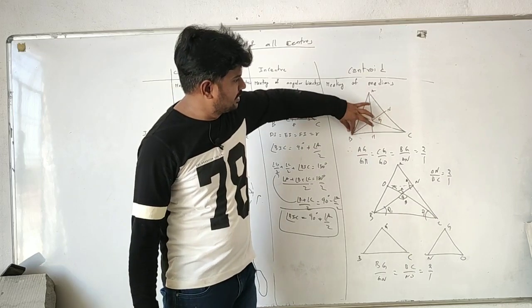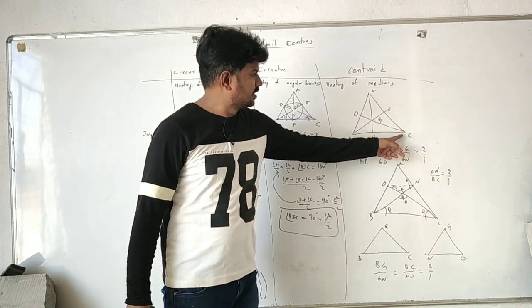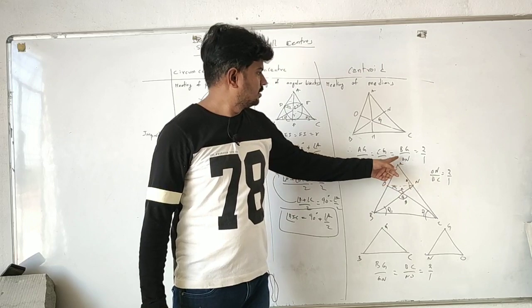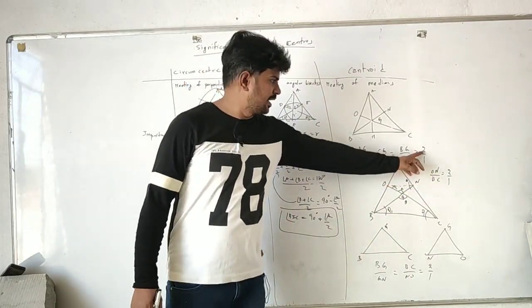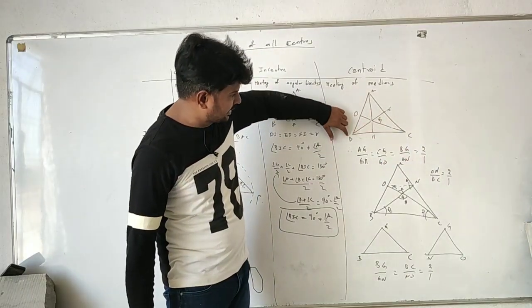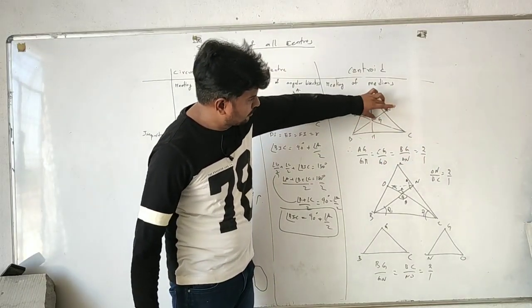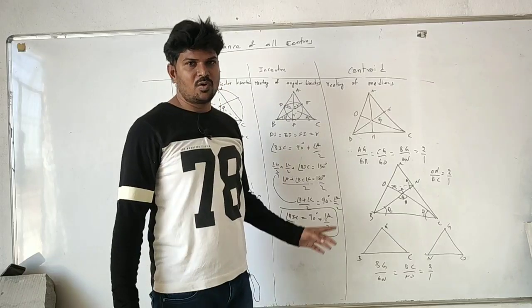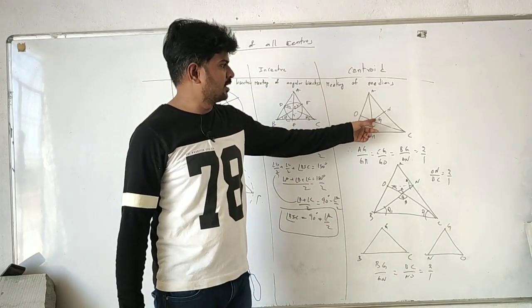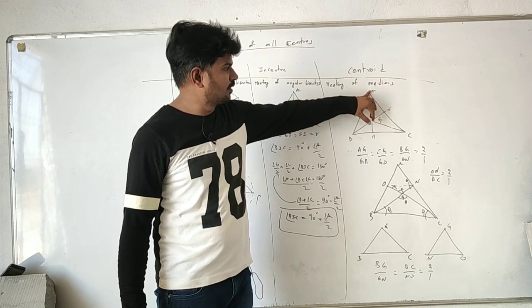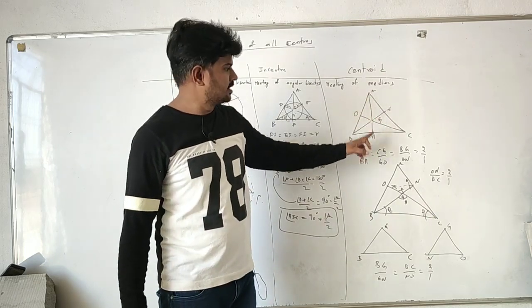Or this is also a median, BG by GM. And this is also a median, CG by GN. CG by GO, which is equal to 2:1. So the higher side will start from the vertex. From the vertex here it is 2, from here 1. So 2:1. So always start from the vertex. Whenever you want to write in what ratio G divides a median, start from the vertex, not from here. AG by GM.